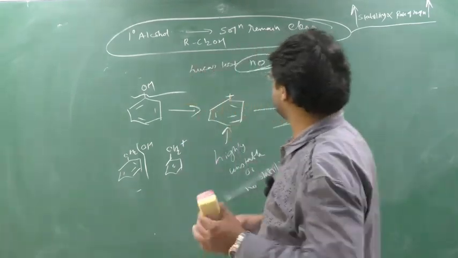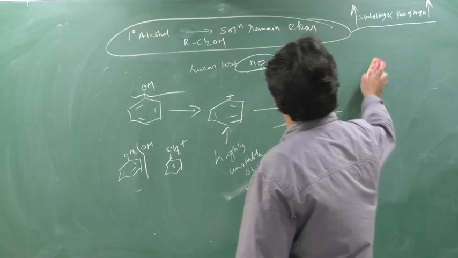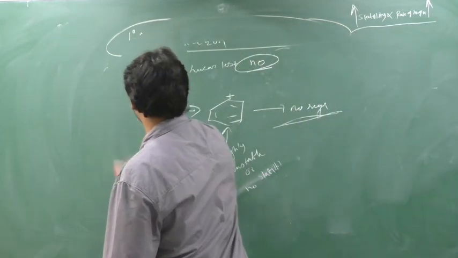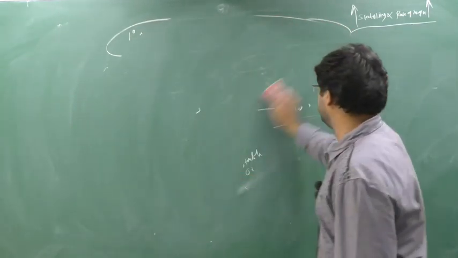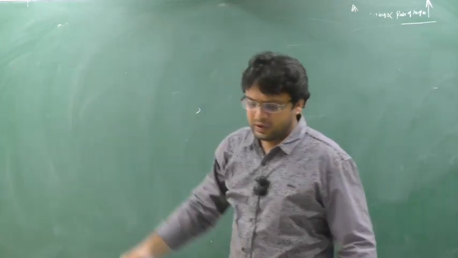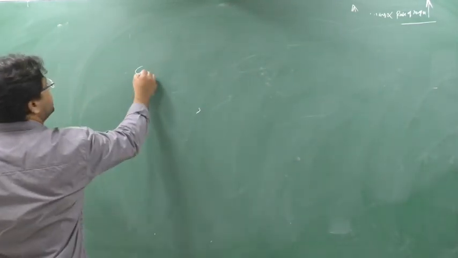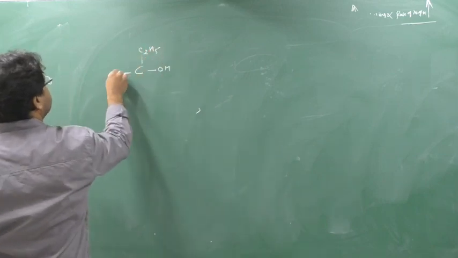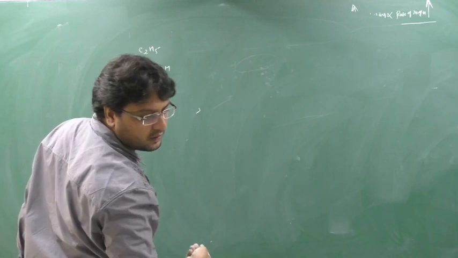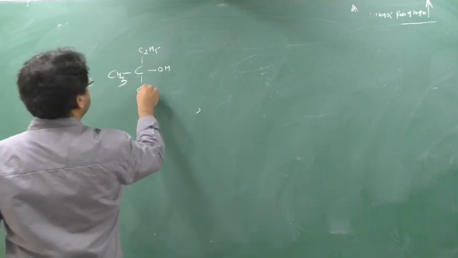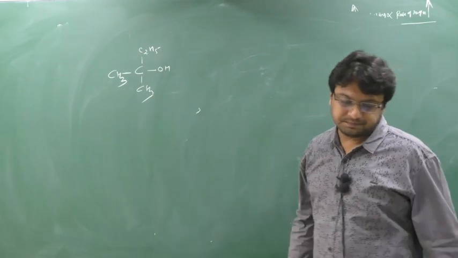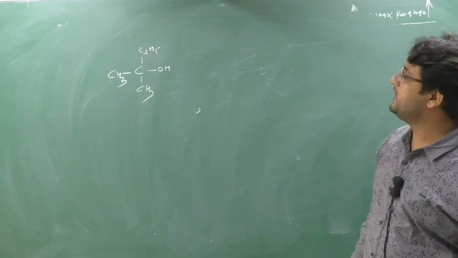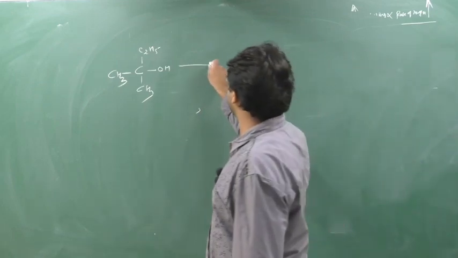One more thing I would like to say: if I take a chiral carbon, see here, I hope you have taken the screenshot. This also I could have done, but I am just taking it for your information. Now see here, OH, here C2H5, here CH3 and here CH3. So this is a chiral carbon, yes or no? If you do the reaction, it will show the racemic mixture.